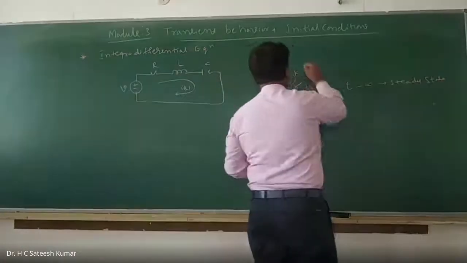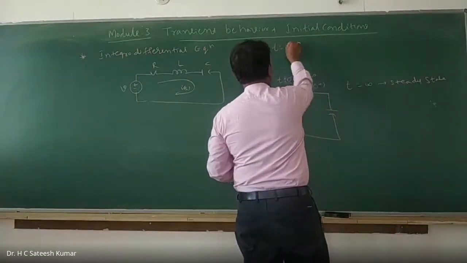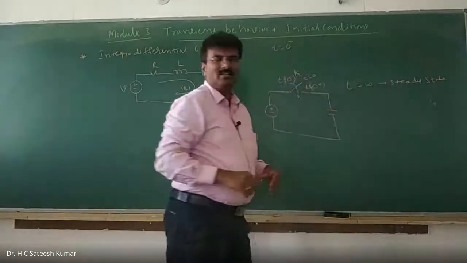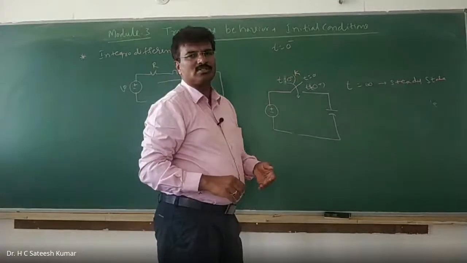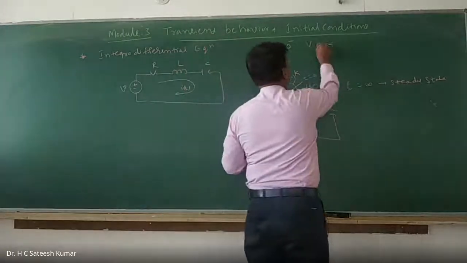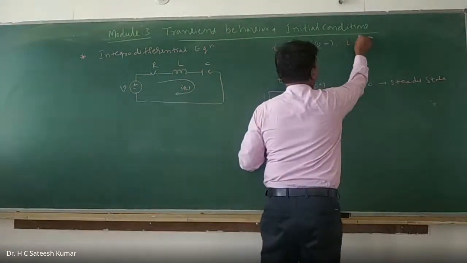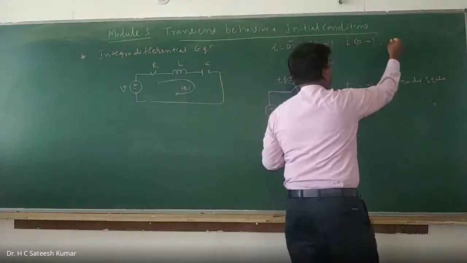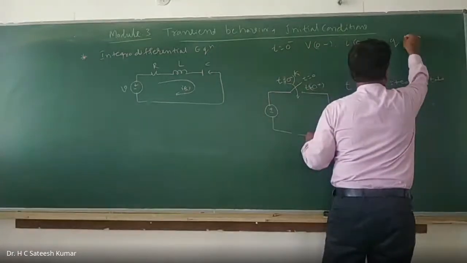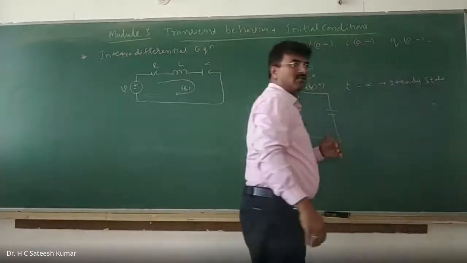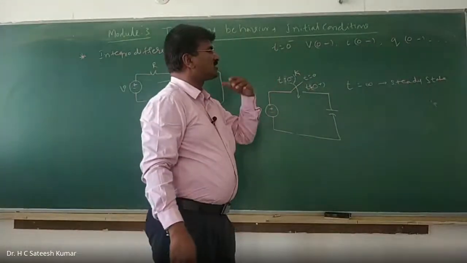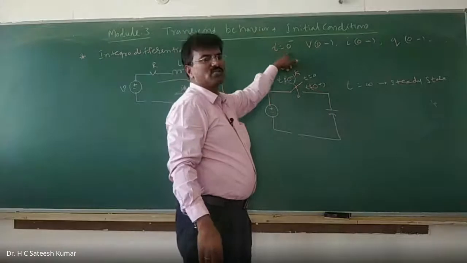That means at t is equal to 0 minus, the voltages, currents, charges, all those things are represented like this: V0 minus, I0 minus, Q0 minus, and so on. These are the values of the voltages, currents and charges before switching operation.